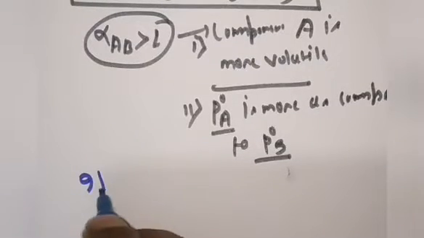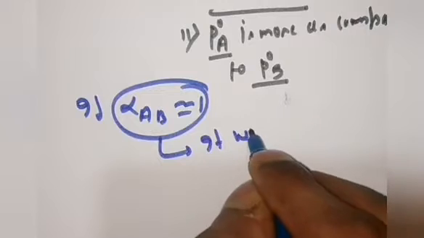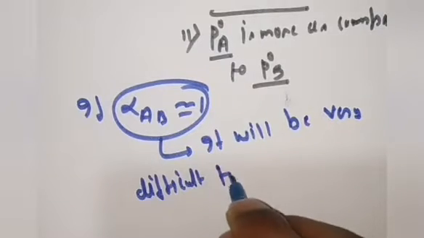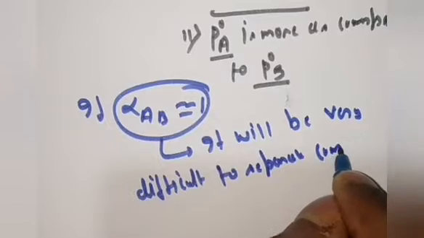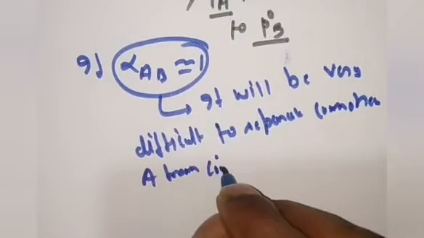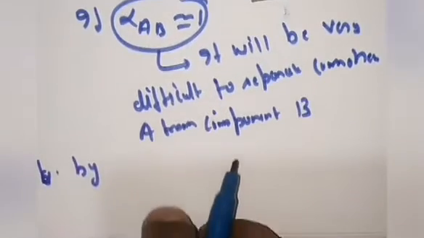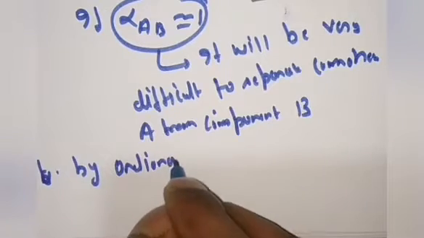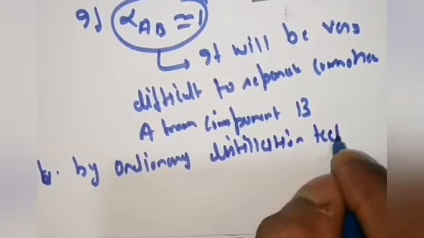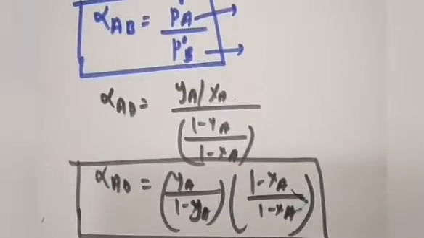If the relative volatility alpha AB is tending to 1, then in that condition it will be very difficult to separate component A from component B by the ordinary distillation technique. We can't separate it easily by the ordinary distillation technique.